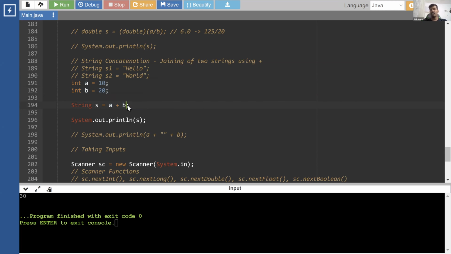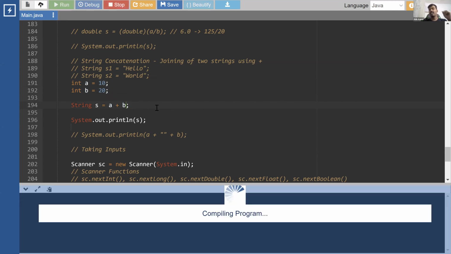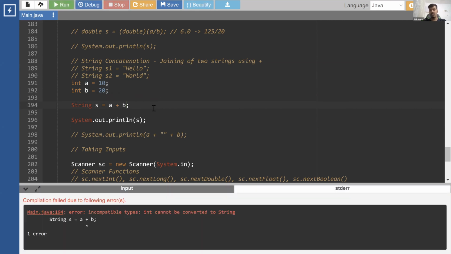What if we don't add this string? This will give us an error: incompatible types, integer cannot be converted to string. Why? These two are integers, so adding them will also result in an integer. The final result is an integer, right? So what I'm trying to say is that string concatenation is not only for strings. You can concatenate any value with a string: integer, float, character, boolean, any value that you have.